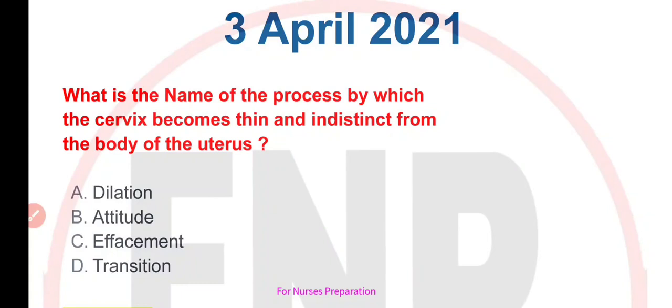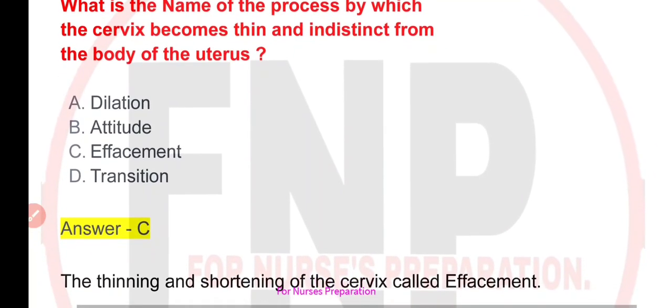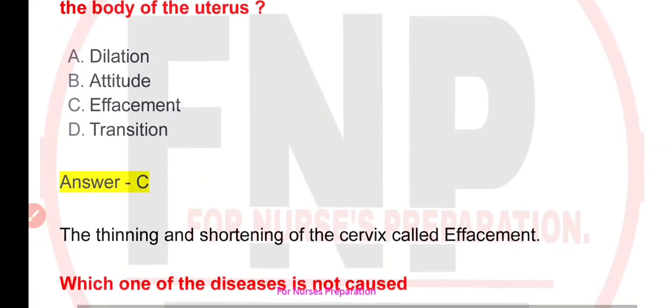Your options are A. Dilation, B. Attitude, C. Effacement, or D. Transition. Correct option is option number C, that is effacement. The thinning and the shortening of the cervix is called effacement.